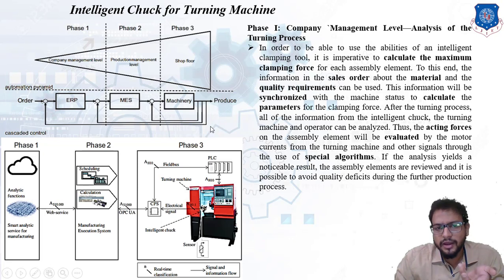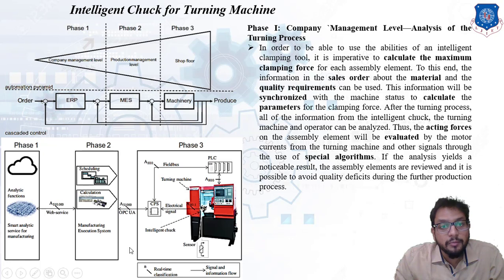And if a product faces some problem which is related to the algorithm used, that feedback will be directly provided to the company management level. So ERP, enterprise resource planning, will make the necessary change in the algorithm of the product, and then it will transfer whatever data is required to the MES and finally to the machineries. So this is how our cascaded control is shown.